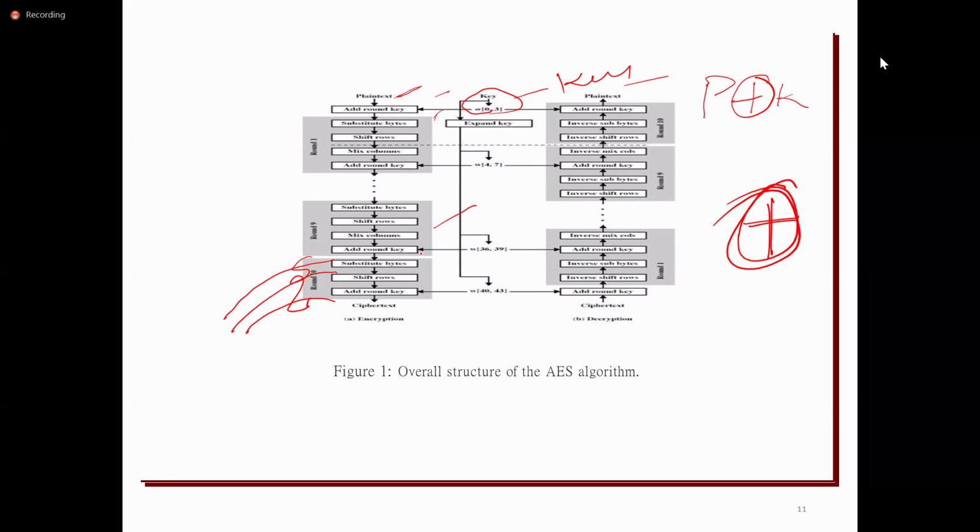For every round, a new sub key will be used, which is of size 128 bits. Initially, the key size is 128 bits. If we consider all the sub keys, the main key will be expanded. Totally, after expanding, the key size is 44 words, where each word represents 4 bytes.